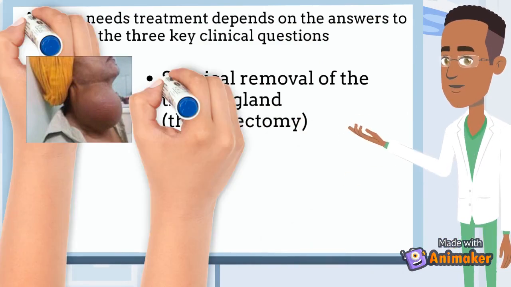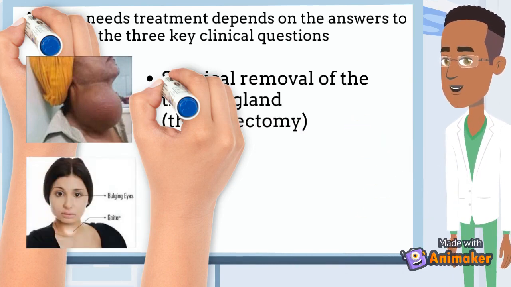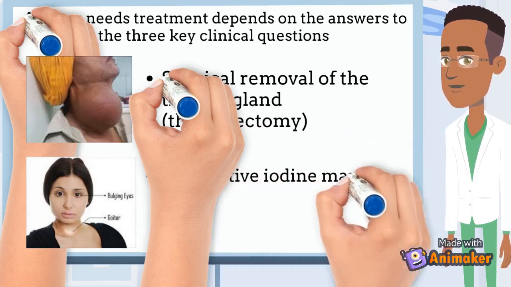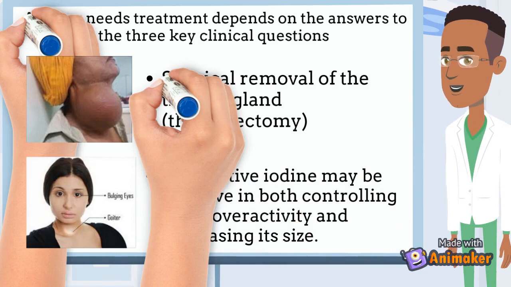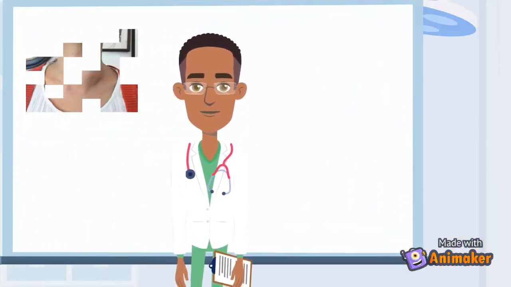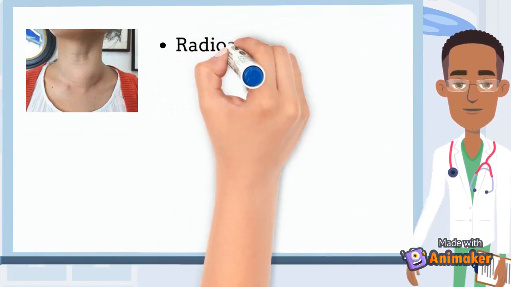If the goiter is related to a condition causing hyperthyroidism, as in Grave's disease or toxic nodular goiter, treatment with radioactive iodine may be effective in both controlling gland overactivity and decreasing its size. Some normally functioning or non-toxic nodular goiters can also be shrunk with radioactive iodine therapy.